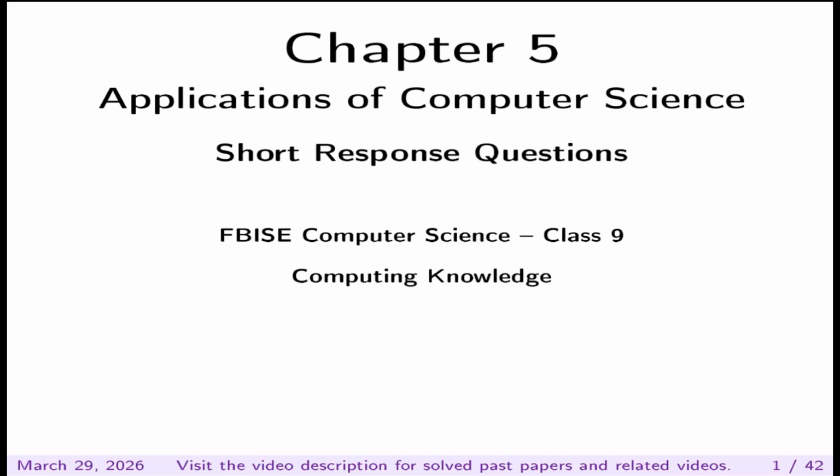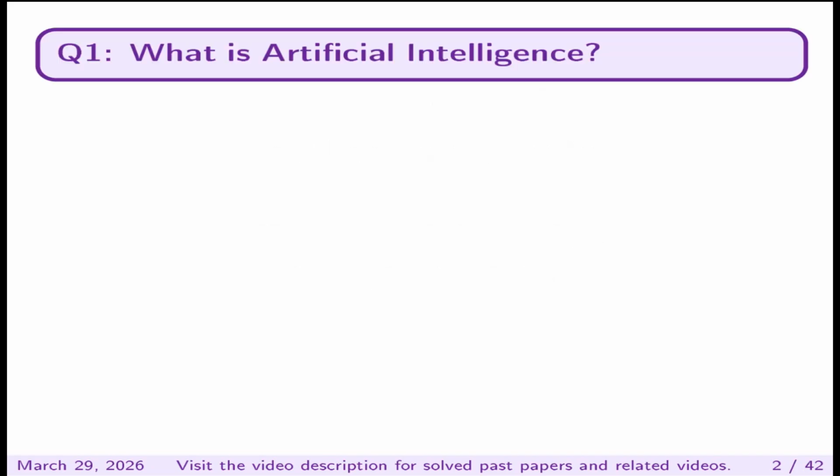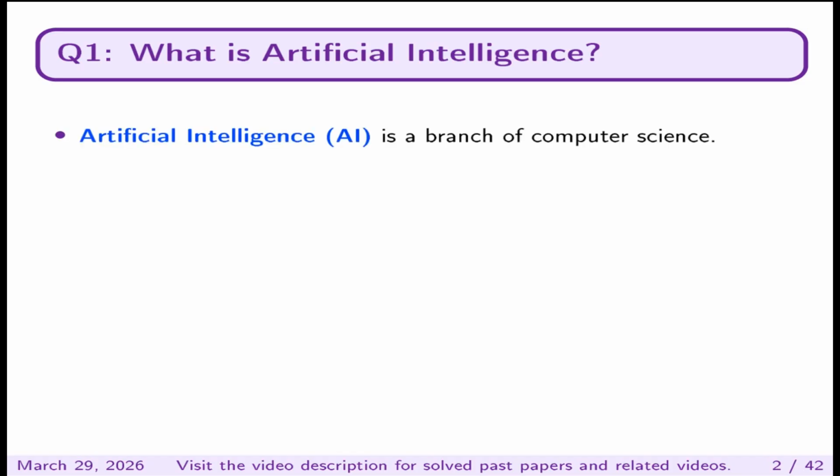This is chapter number 5, Application of Computer Science, and I will cover short response questions from this topic. Question number 1, what is AI, that is artificial intelligence?